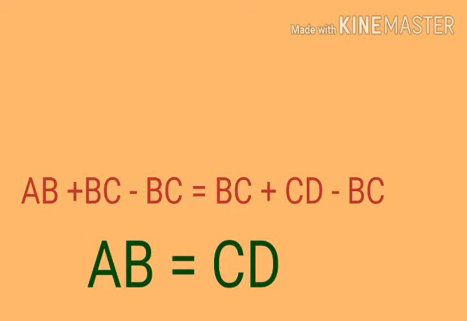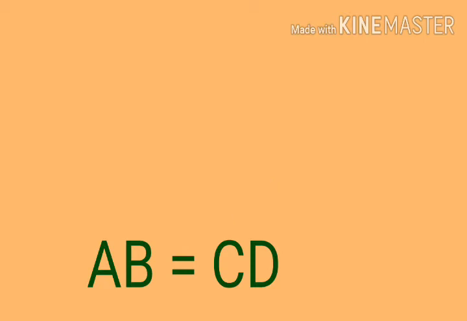According to the question, what should we do, addition or subtraction? Here we need to remove BC from both sides, so we subtract BC from both sides. So we got the required answer.